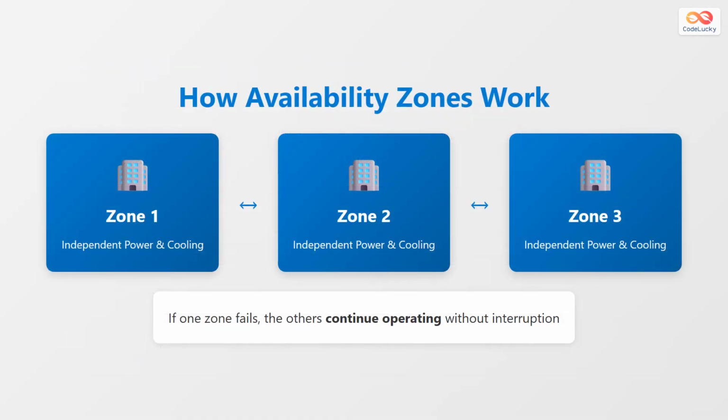Here's how availability zones provide fault tolerance. Imagine a region with 3 zones: Zone 1, Zone 2, and Zone 3. Each zone has its own independent power and cooling systems. If Zone 1 experiences a failure due to a power outage or equipment problem, Zones 2 and 3 continue operating without interruption. This design ensures your applications remain available even when individual data centers fail.